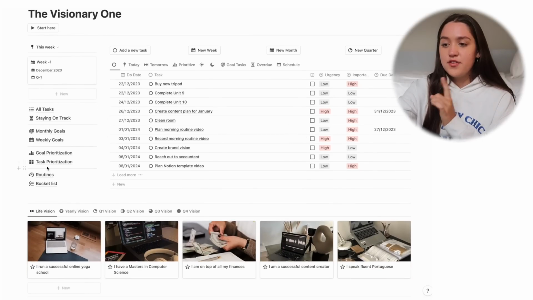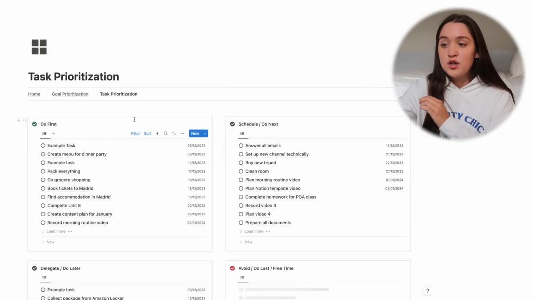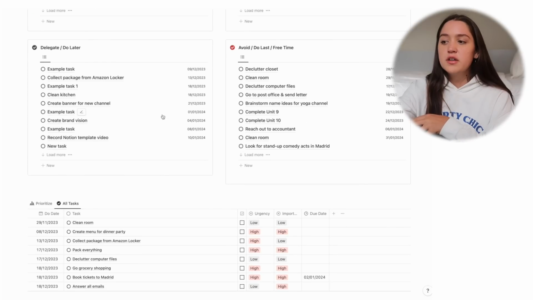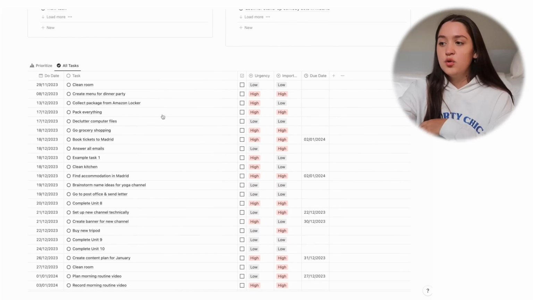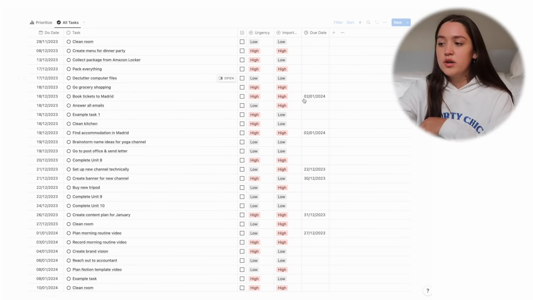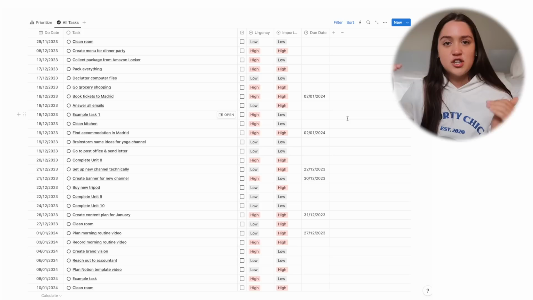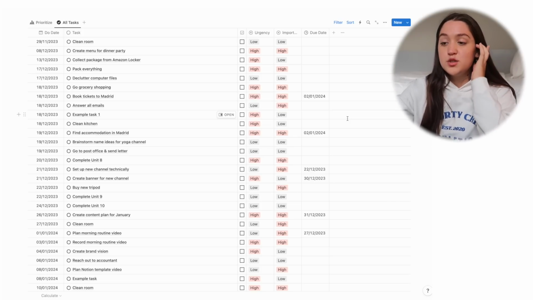The next page we have is very similar, but it is task prioritization. So for any time you're feeling overwhelmed with all your tasks, you can change around the urgency and importance, and it will automatically shift the order that you should be doing those tasks.